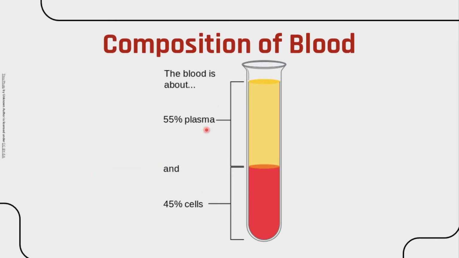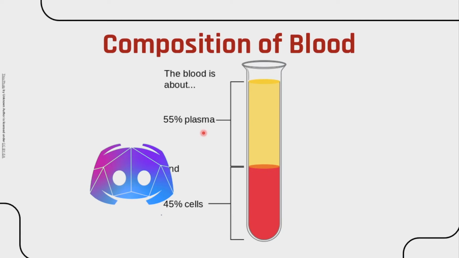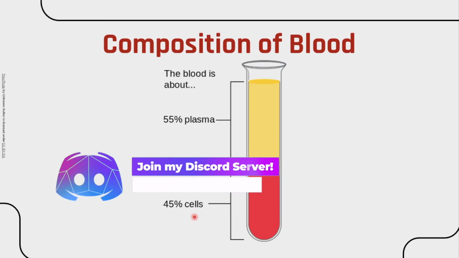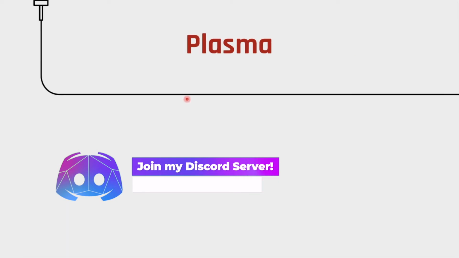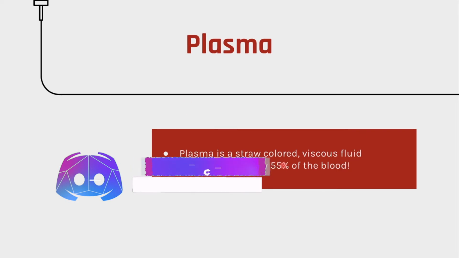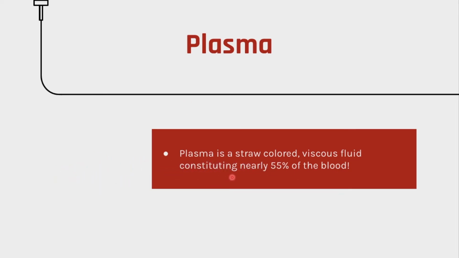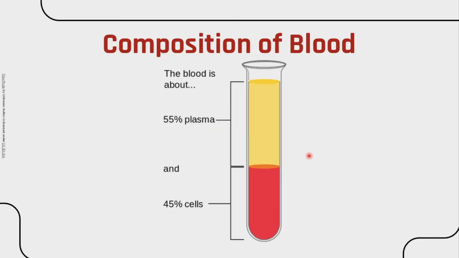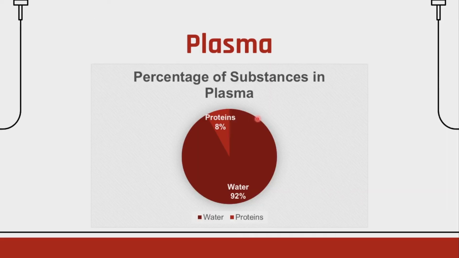So this is blood, and blood consists of 55% plasma, 45% cells. Here cells can be called formed elements, as we saw before. So yeah, let's see about plasma first. Plasma is a straw colored viscous fluid consisting nearly 55% of the blood. We saw this before. You can see that it is looking straw colored and it is viscous. So yeah, this is the percentage of substances in plasma. 8% is proteins, 92% is water.